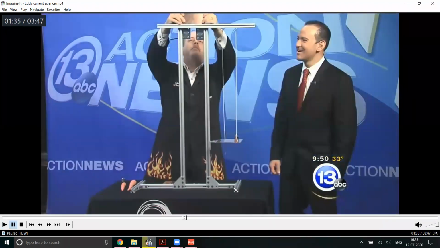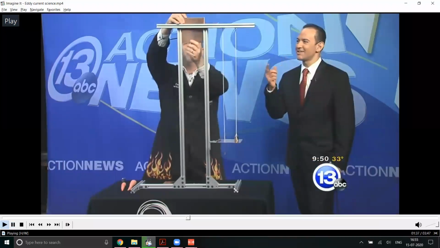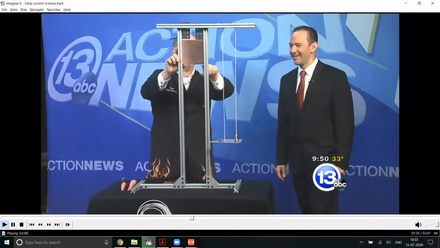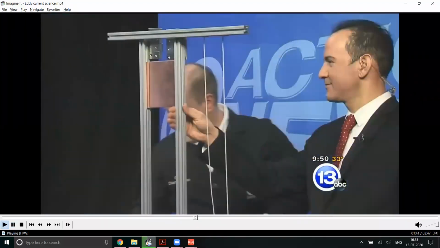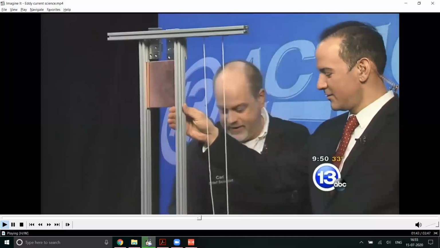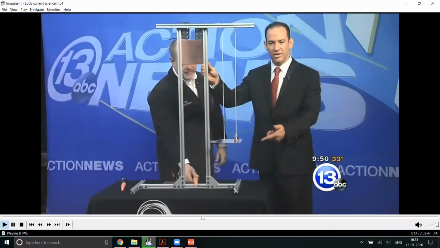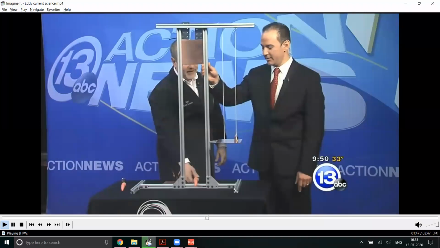Now see, look at this. He's trying to drop a copper plate across two magnets. These are the two magnets, and there is a copper plate which is dropped. Just to show how dangerous this experiment is, see what he will do. See, the copper plate is dropped.